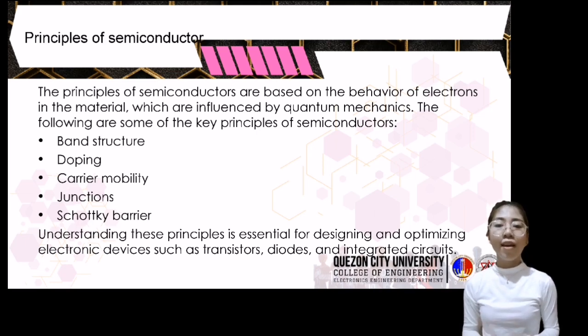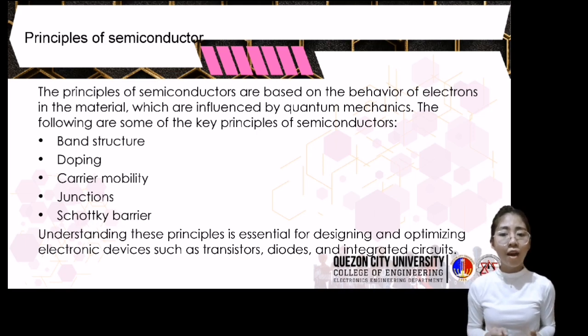Next is doping. The addition of impurities to a semiconductor can alter its electrical properties. Dopants are atoms of other elements that have either more or fewer valence electrons than the semiconductor material, creating either excess electrons, n-type doping, or holes, p-type doping in the material. Carrier mobility. The movement of electrons and holes in the semiconductor is influenced by the mobility of these carriers, which is determined by factors such as temperature, doping.